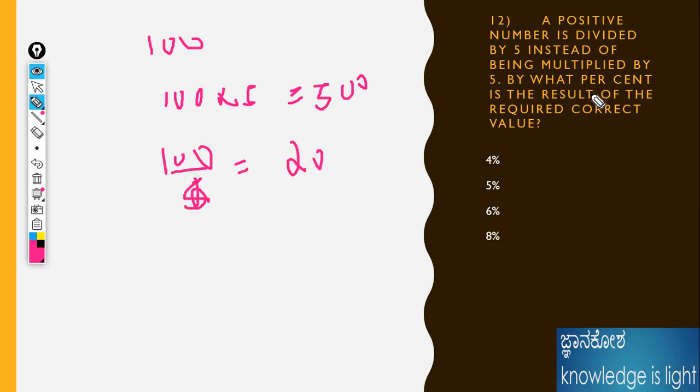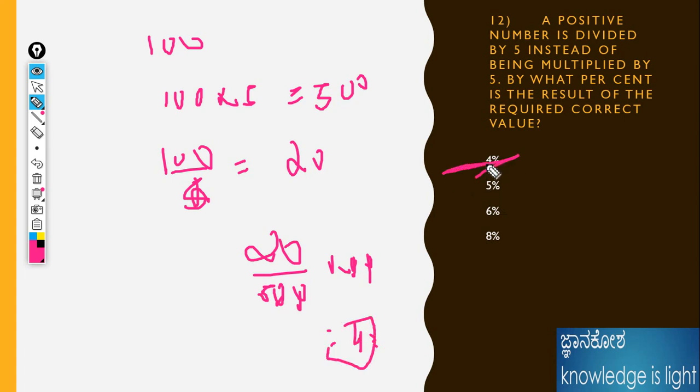Then what percent should be the required correction value? Okay, then 20 divided by 500 into 100. What should be the answer? 20 divided by 5, 4% is the answer. Isn't that the easy way? While doing it, please understand the topic and do the problem. Definitely it will be easy.